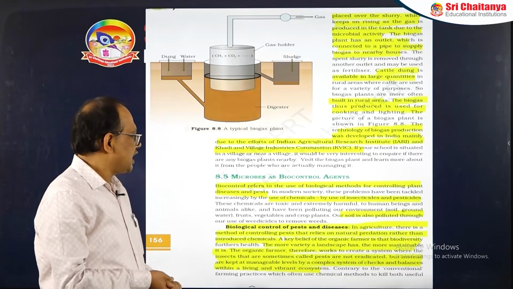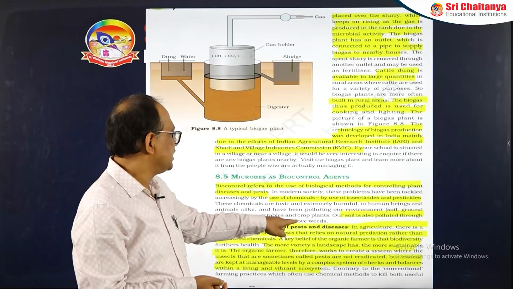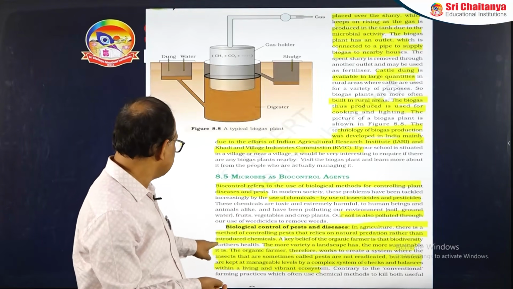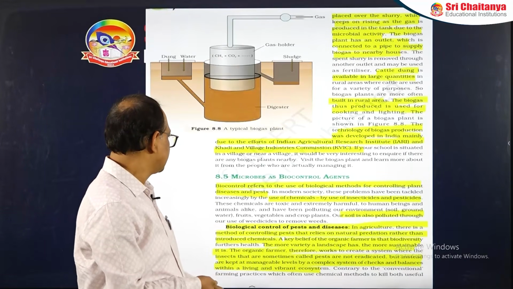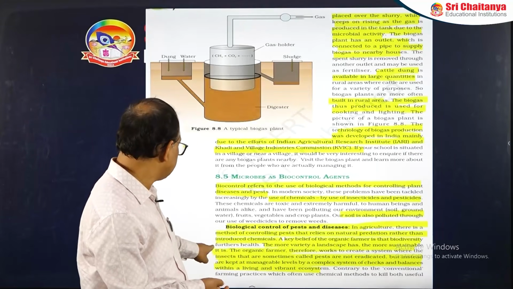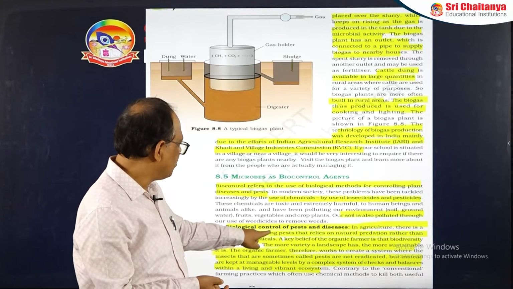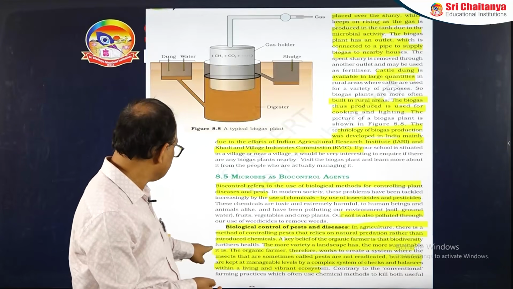Now biological control of pests and diseases is basically based on natural predation rather than introducing chemicals. Here a key belief of the organic farmer is that biodiversity furthers health. The more diversity a landscape has, the more sustainable it is.